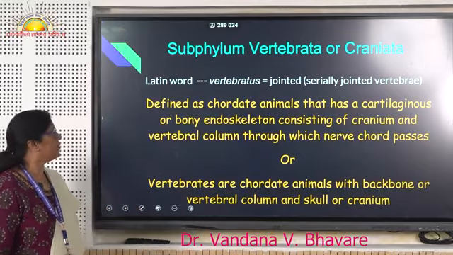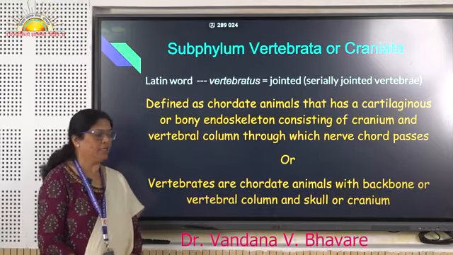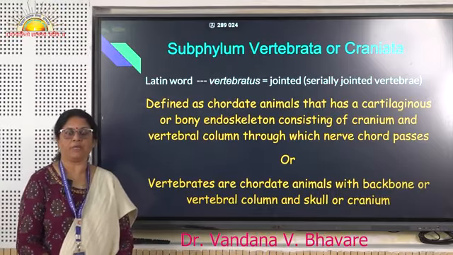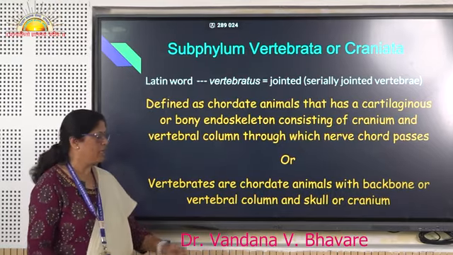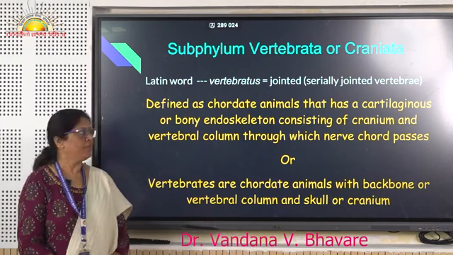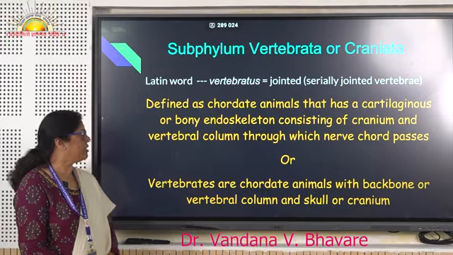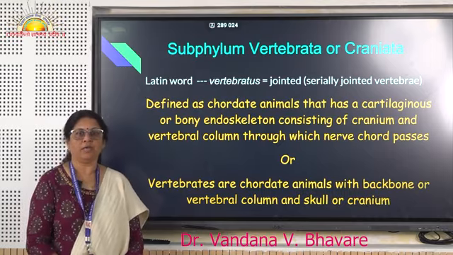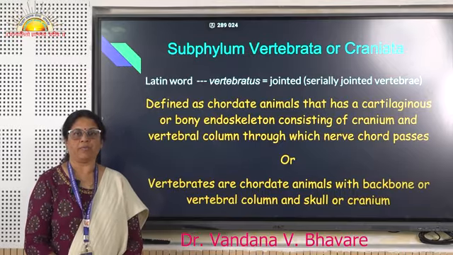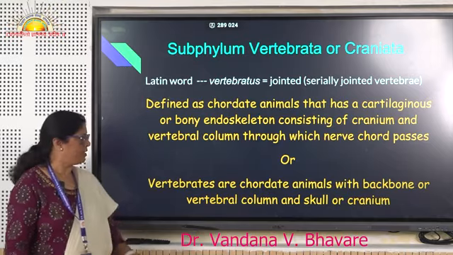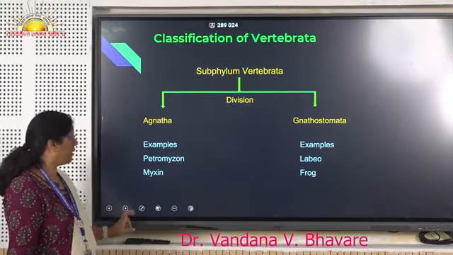What are vertebrates? Vertebrates are those organisms which have a serially jointed vertebral column, that means the backbone. Vertebrates are chordate animals that have a cartilaginous or bony endoskeleton, made up of the vertebral column and a brain box. In short, we can say vertebrates are chordate animals with a backbone or vertebral column.